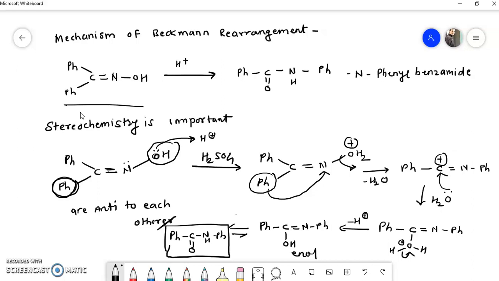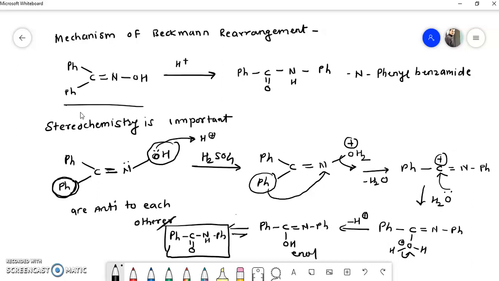I will explain once again. See, this is the starting material. The stereochemistry is very important. This is the hydroxyl group and this is the phenyl group. Both are anti to each other. The hydroxyl group abstracts the proton of the acid which is present in the surrounding in the first step. So there is a protonation of this hydroxyl group in the first step.